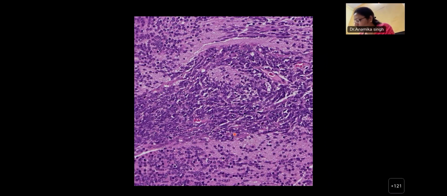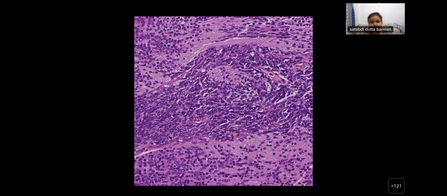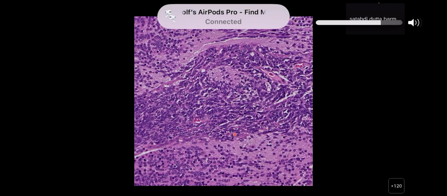You want to describe them? Ma'am, in this picture, we see multiple hyperchromatic round to oval cells, mainly small blue tumor cells, along with some mitotic activity.